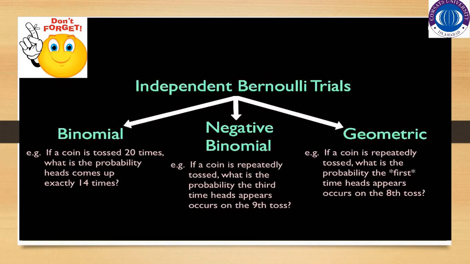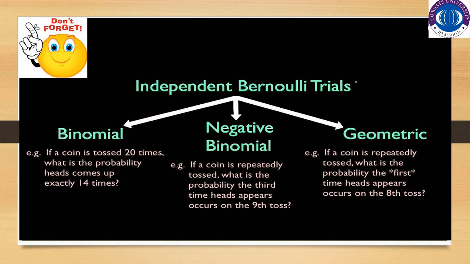All these three distributions, binomial distribution, negative binomial distribution, and geometric distribution, come from independent Bernoulli trials. As you know, a Bernoulli trial is an experiment which is performed and has two possible outcomes, success and failure.